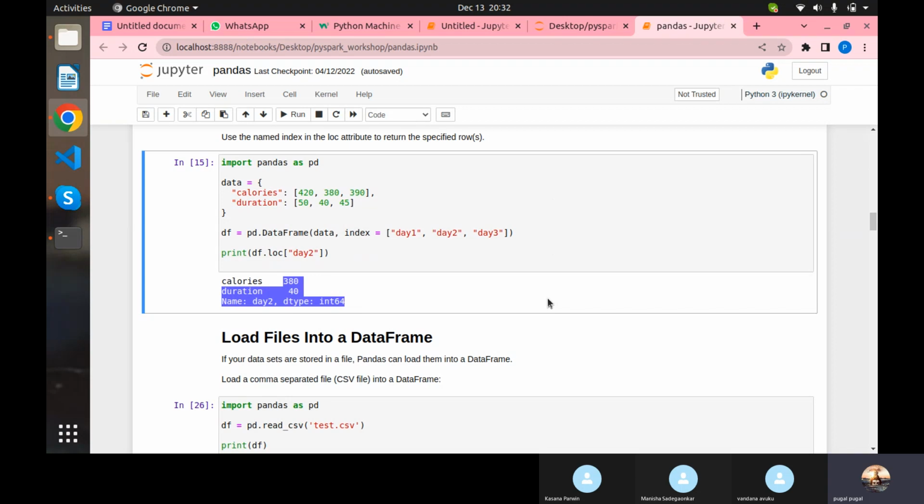Okay, and following that, load files into a data frame. This is where the real data science is getting started. So far we have seen what the data frame is, what the series is, how to create them, what loc is, accessing data, how to put the labels, what rows and columns are, and how to change the row names and columns. Here the real data science comes into the picture, because whenever you get data about a company, you will get millions of records, years of data, more than millions of data.